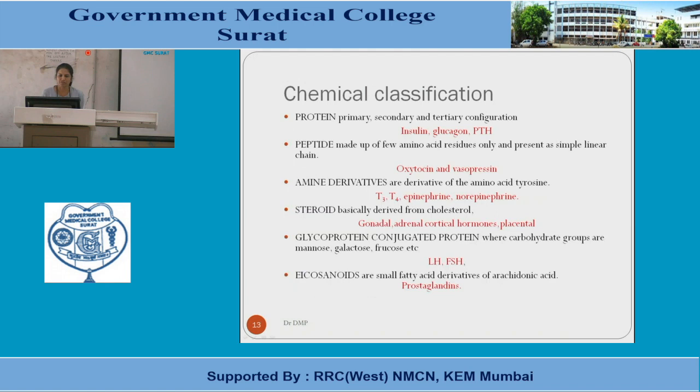So, chemical classification: they can be protein hormones, they can be peptide hormones, they can be amino acid derivatives, they can be steroid hormones, they can be glycoprotein, which is rarely described as a different category. It is a conjugated protein, and one of the categories is eicosanoids. So what are they? Let's discuss them. Protein, which are the protein hormones.